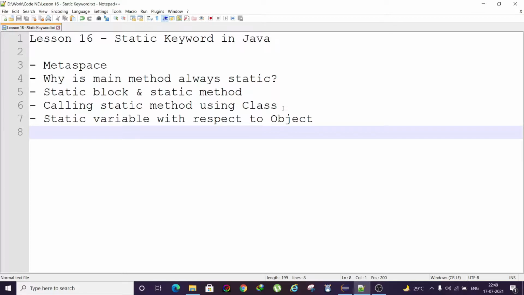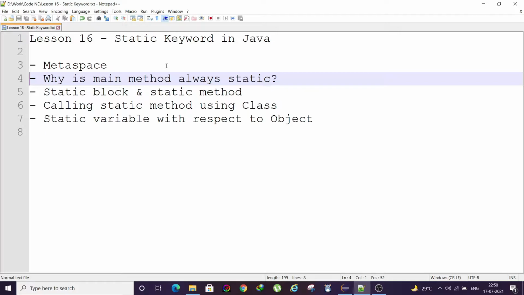Today we are going to learn about topics like what is metaspace, and you may have wondered before why the main method is always static. We'll also cover static block, static method, and static methods which can be referenced using the class. And at last we'll see how a static variable behaves with respect to an object.